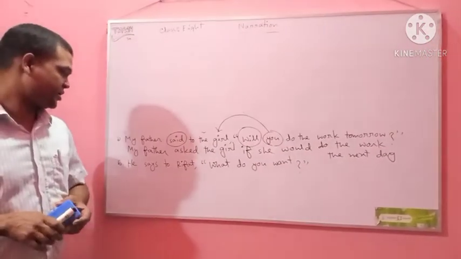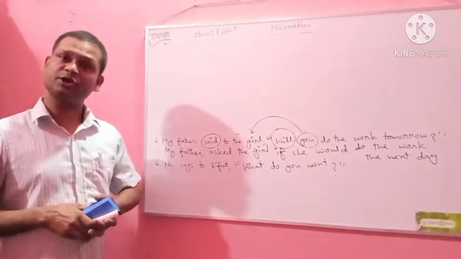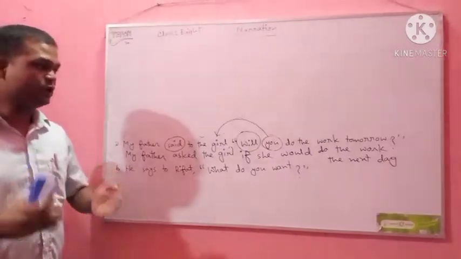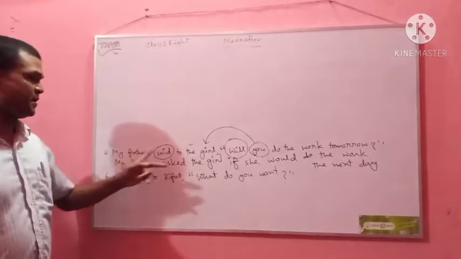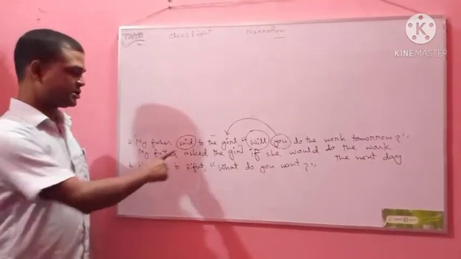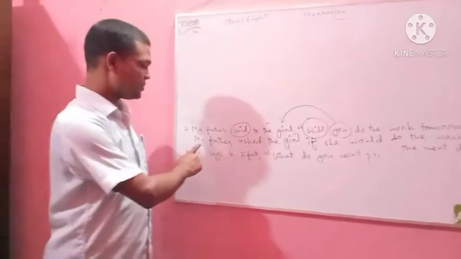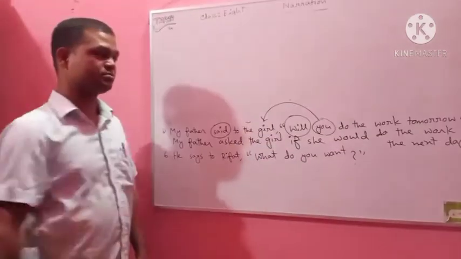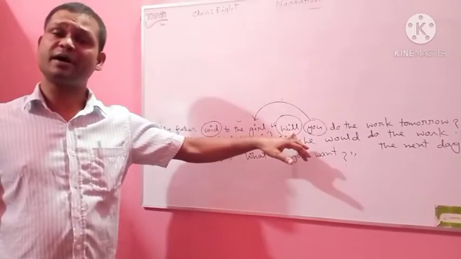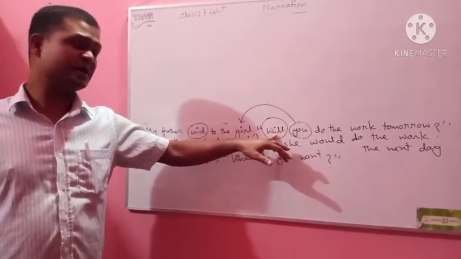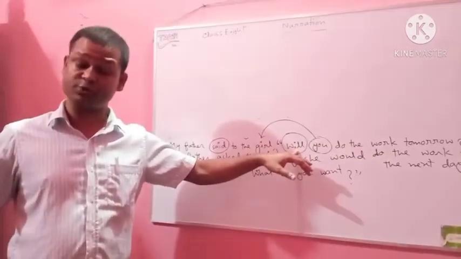Okay, try to understand it. My father said to the girl, "Will you do the work tomorrow?" It's an interrogative sentence. So "said to" will be converted to "asked". So my father asked the girl. "Will" is a normal auxiliary verb. This word begins with a W, but it is not a WH question word.